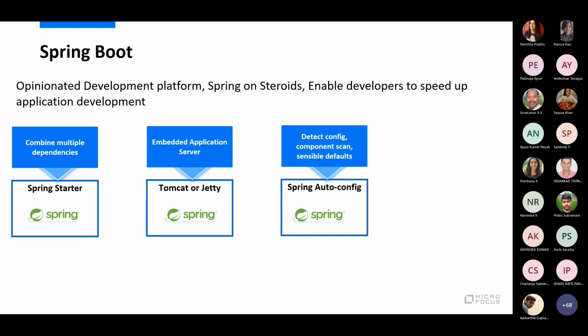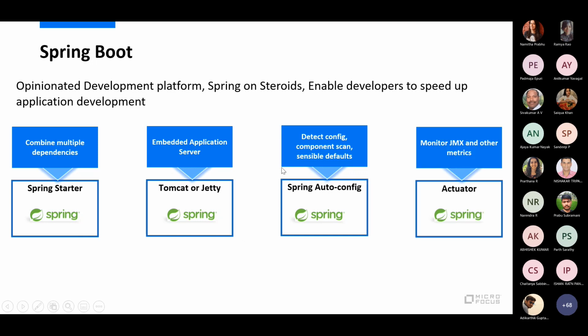We will see a practical example of all these things, so don't worry if you don't get it now. And it also provides a lot of metrics for monitoring, which we call the Spring Actuator. With a couple more libraries, you can easily integrate a Spring Boot application with Prometheus as well.